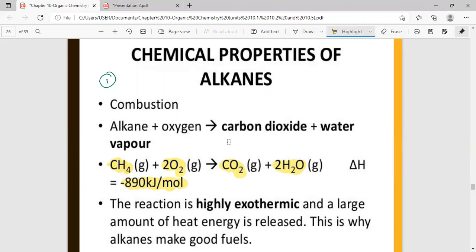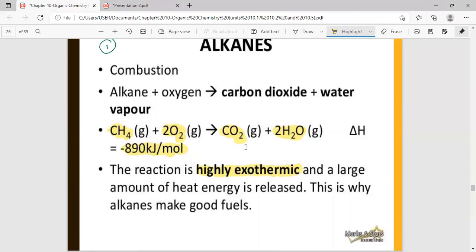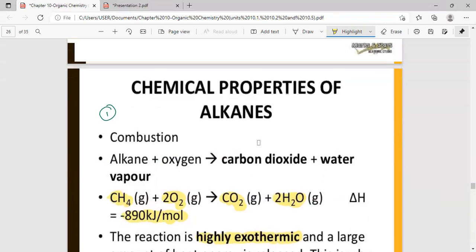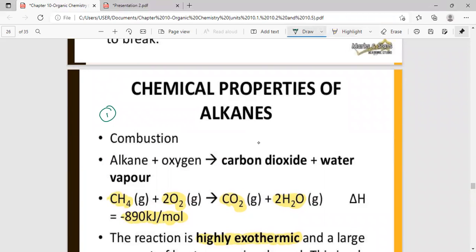This shows it's a highly exothermic reaction. That means when methane is burnt, it reacts with oxygen in the air to give out about 890 kilojoules of energy. And this is the reason why alkanes are used as fuels. They make good fuels.